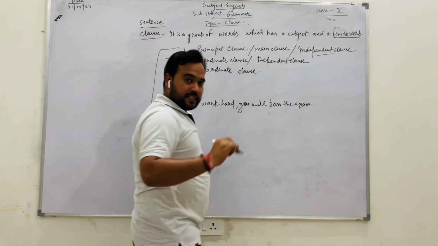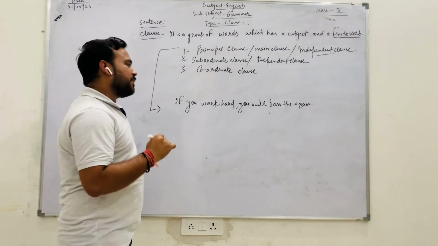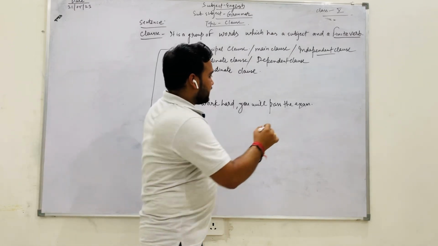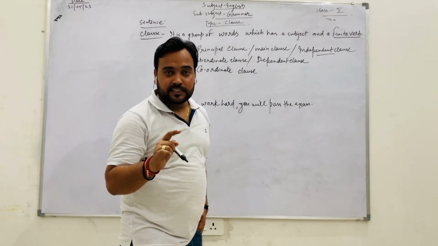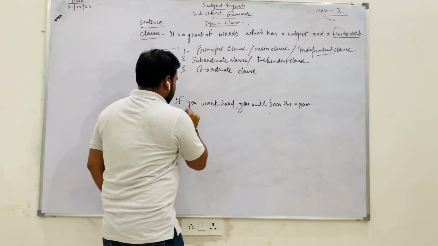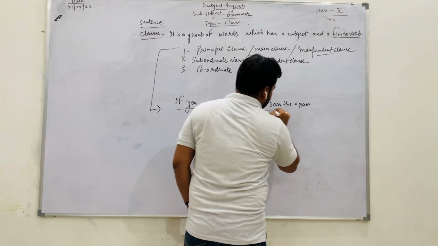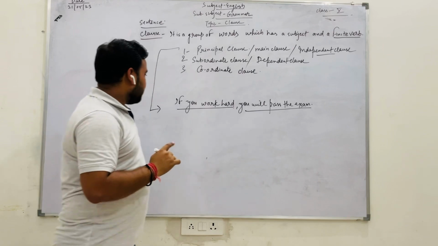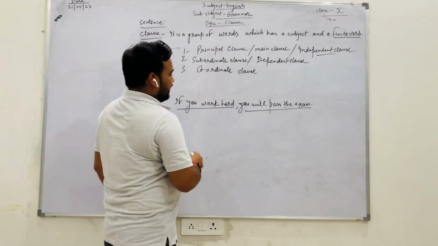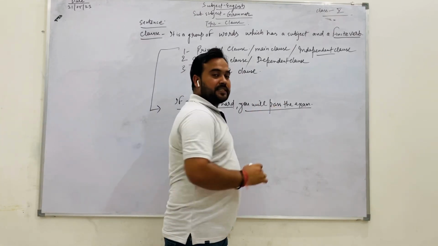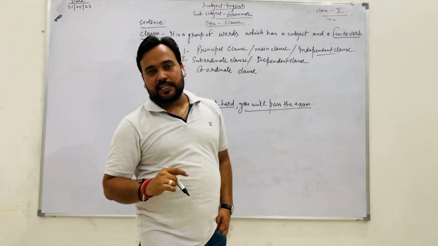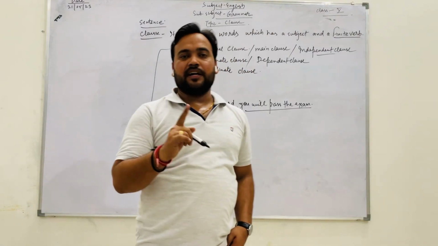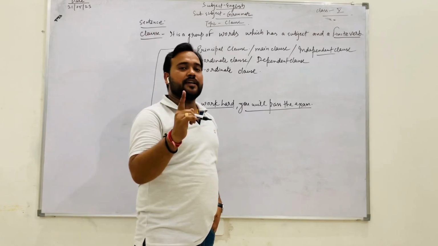Okay, this is a sentence, and in this sentence there are two clauses. First clause is "if you work hard." Second clause is "you will pass the exam." One clause is independent here, and another is dependent.